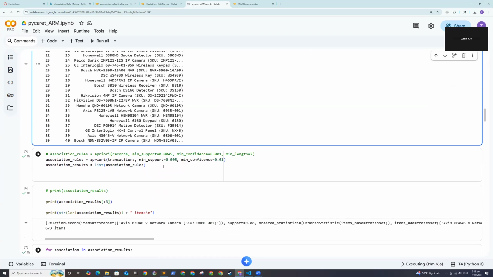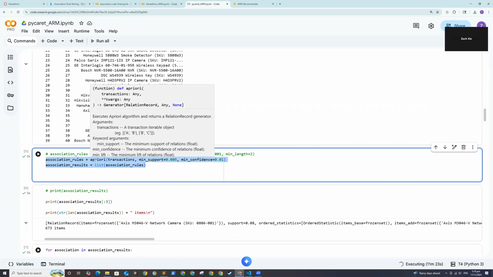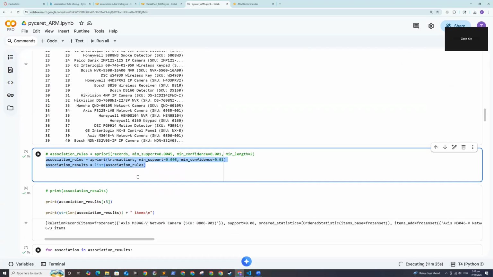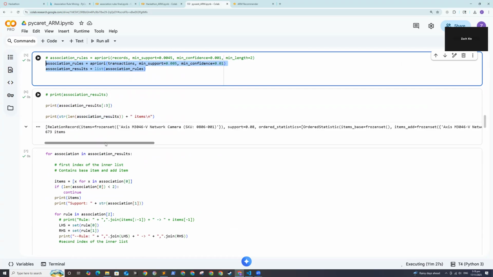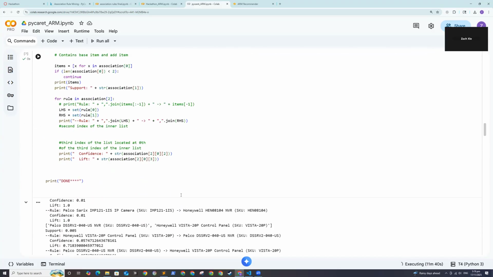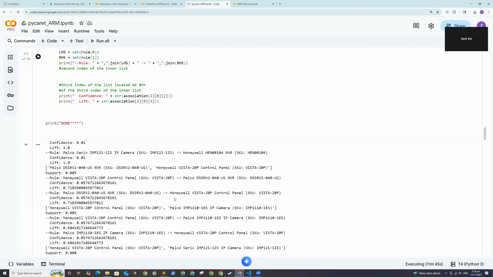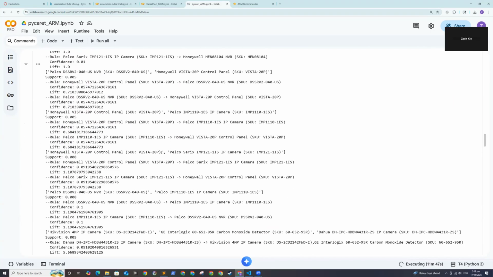Here I'm doing the association rule mining using the Apriori algorithm. There are a total of 673 rules. And I'm just trying to check what that would look like.